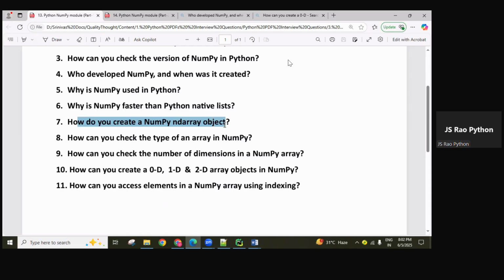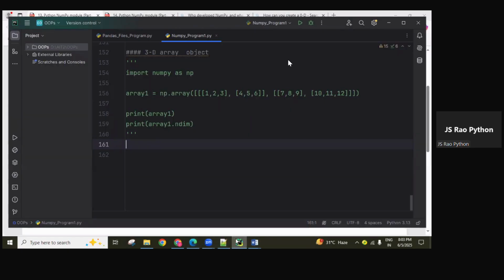How do you create a NumPy ndarray object, an n-dimensional array object? I explained how to create 0-dimensional, 1-dimensional, 2-dimensional, and 3-dimensional arrays, guys. How can you check the number of dimensions in a NumPy array? By using an attribute called ndim. By using this ndim attribute, we can find out what the dimension of this array object is.